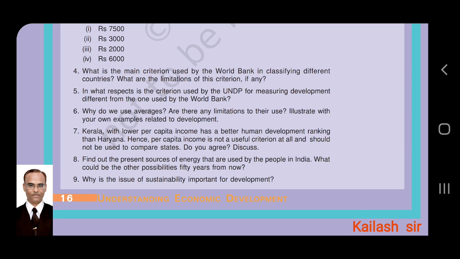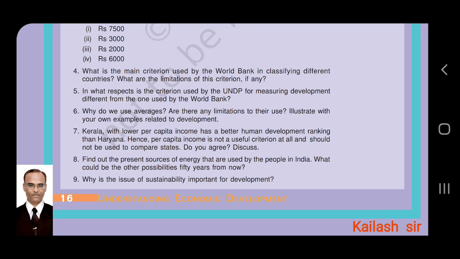Next, Kerala with low per capita income has a better human development ranking than Haryana. Hence, per capita income is not a useful criterion at all and should not be used to compare states. Do you agree? And also discuss.